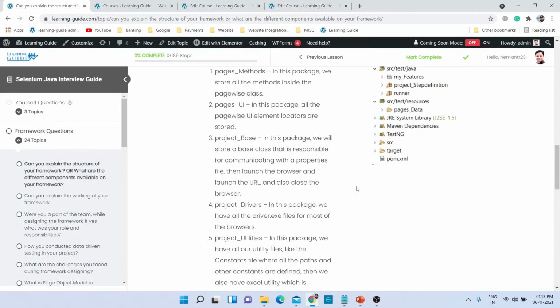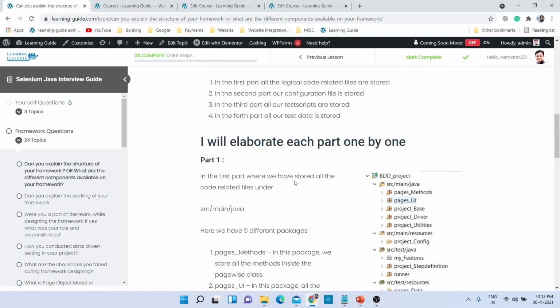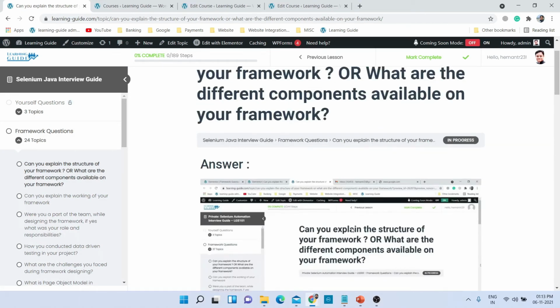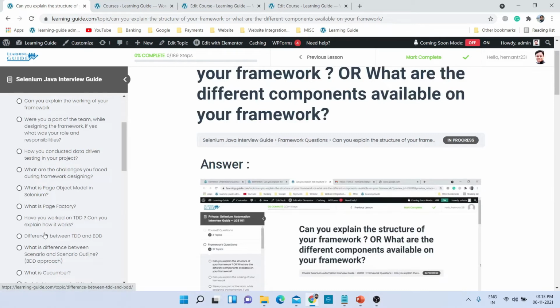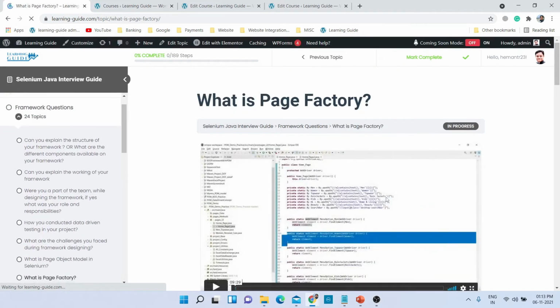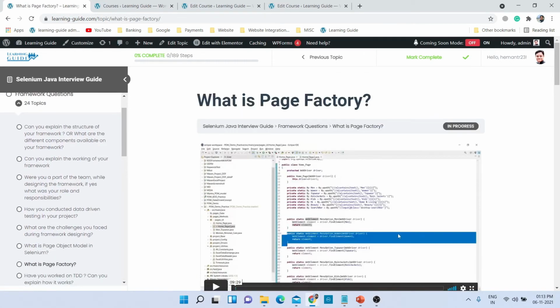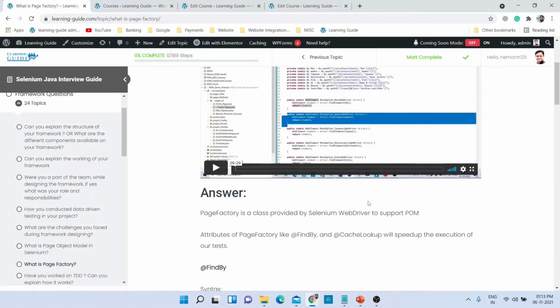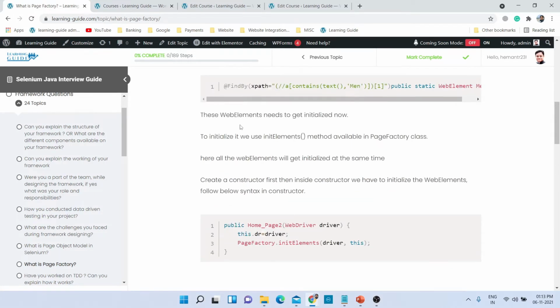There is no code required here, that's why I have not written any code. Let's see if we have any question. Yes, page factory, it should have some code in it. So this is the question and this is the explanation of how to implement this particular page factory, and this is the answer, and you can see the code is given here only.